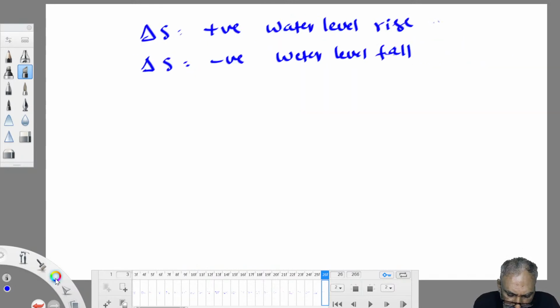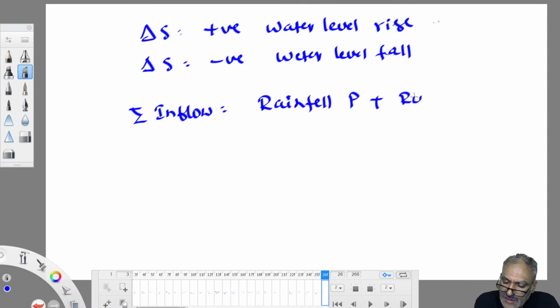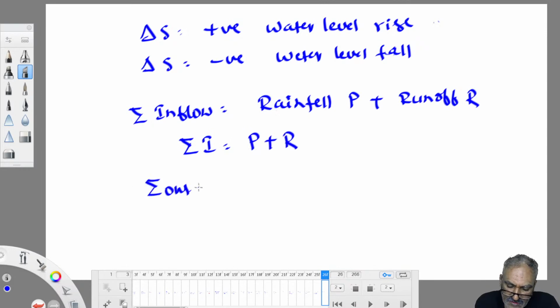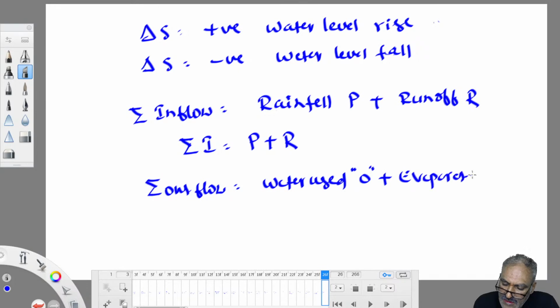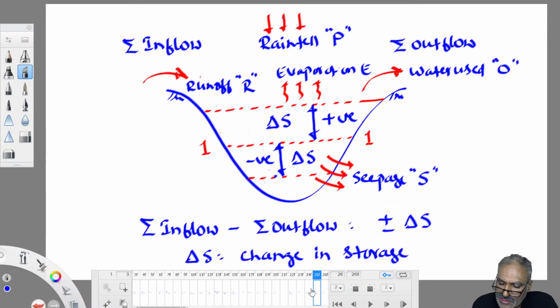So what are the possible inflows? Only two are there. Sigma inflow is rainfall P plus runoff R. Therefore, sigma inflow, as a shortcut, is P plus R. Similarly, sigma outflow is the water leaving the water body: water used O, plus evaporation E, plus seepage S.